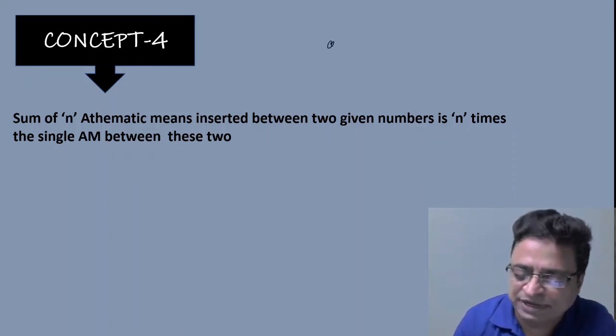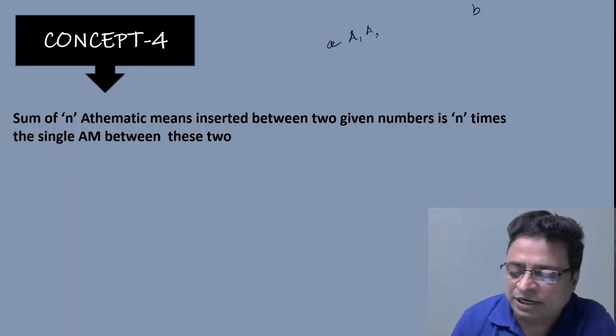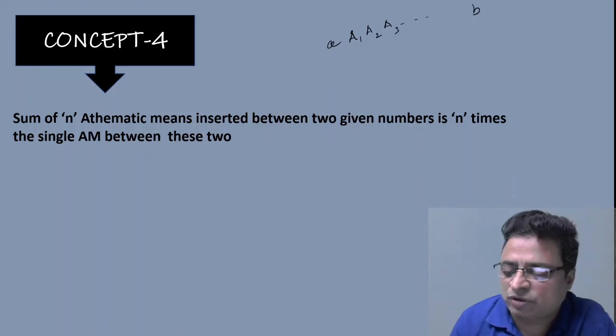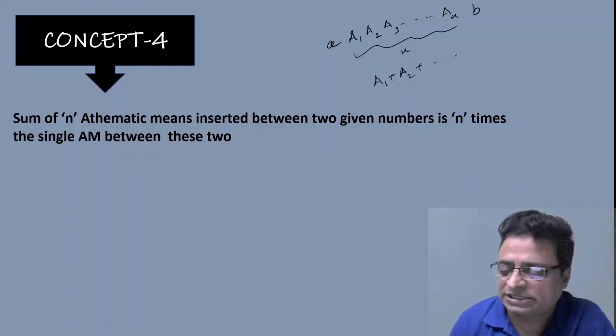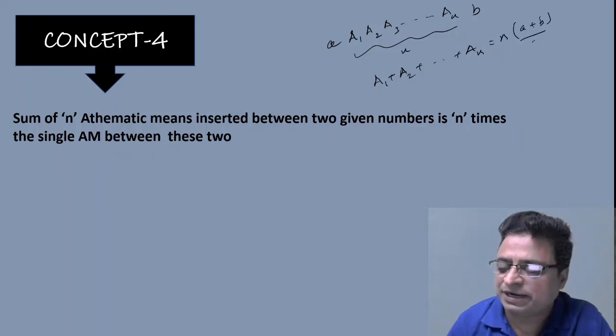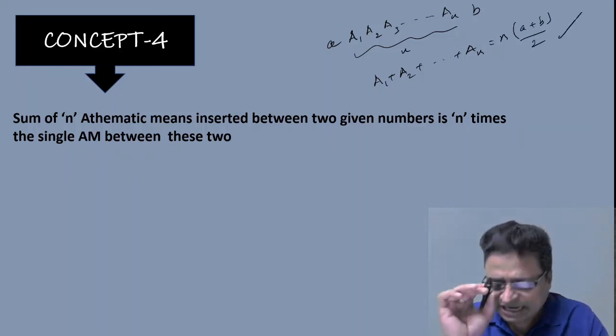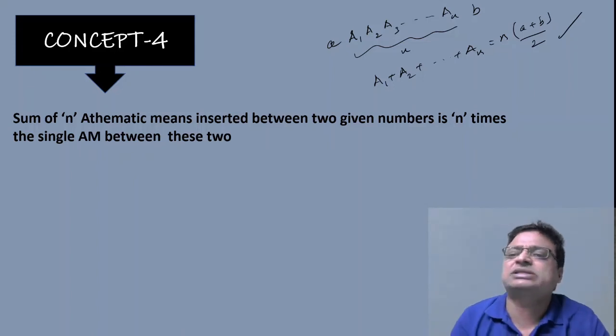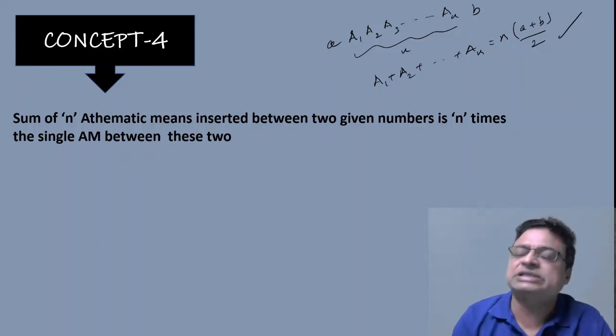That means suppose a and b are two numbers, and there are a1, a2, a3 and so on up to an. These are the n arithmetic means. Then if I ask the question, what is the sum of the n arithmetic means inserted between the two numbers a and b, the answer would be n times the arithmetic mean of the two numbers, that means n times (a plus b) by 2. This could be the answer. The same direct question they asked in one of the Mains examinations.